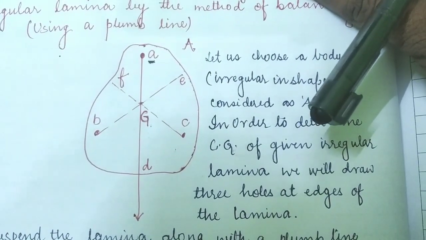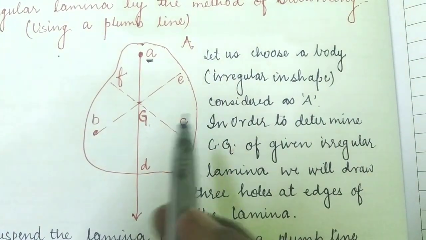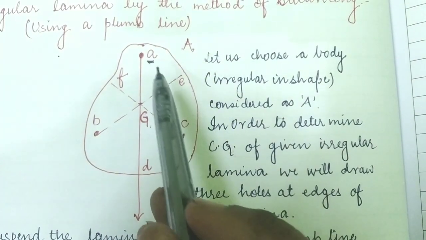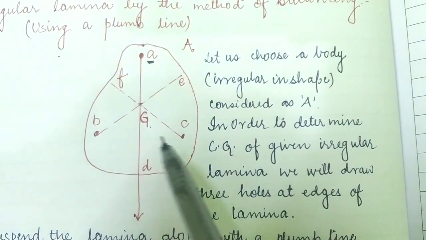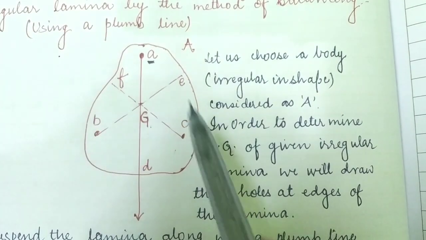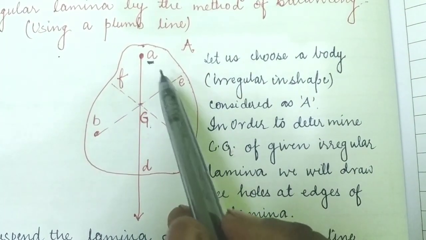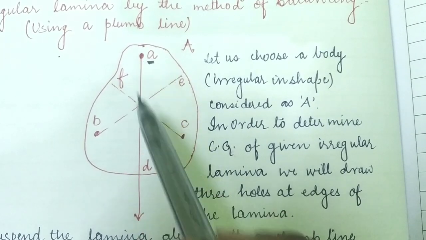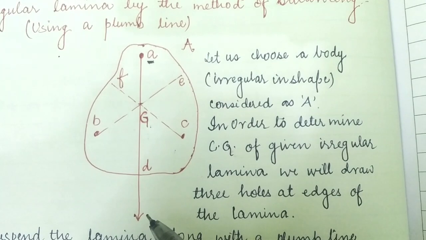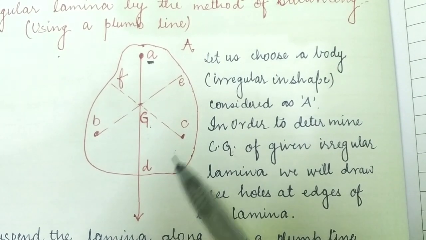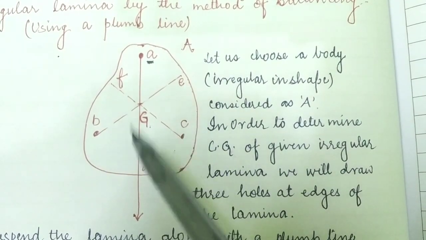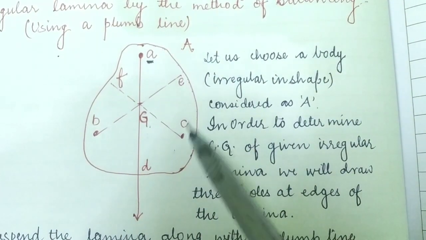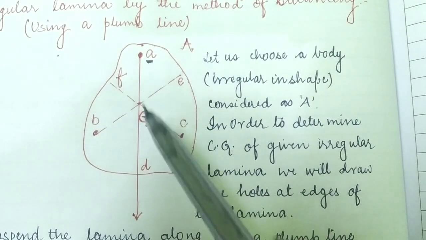Again I am summarizing: we chose an object irregular in shape named A. We drew three holes A, B and C at the edges of this lamina. We suspended the object about point O along the line AD, checked that it is free to oscillate, and when it came to rest we drew the line AD.